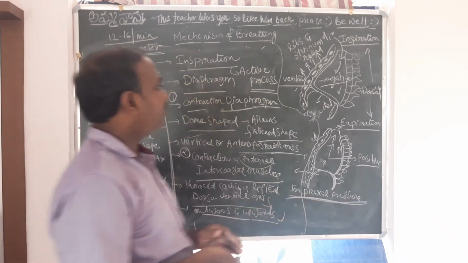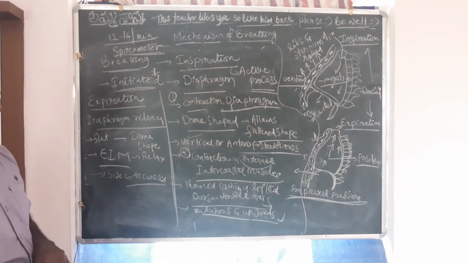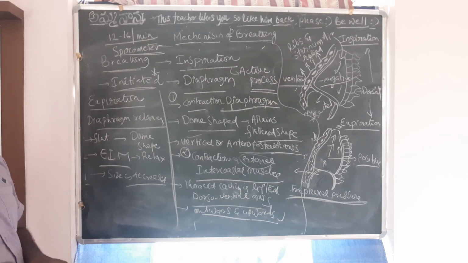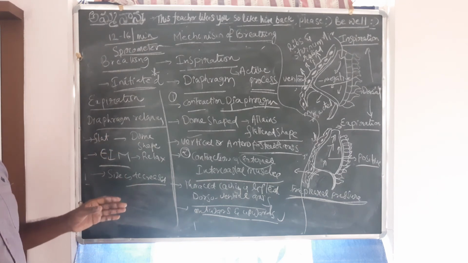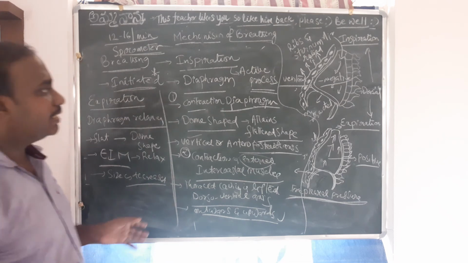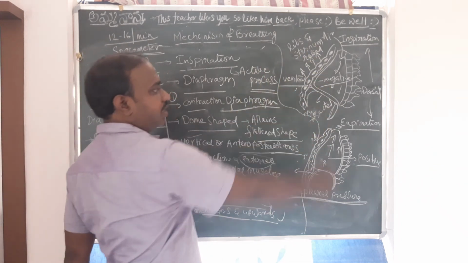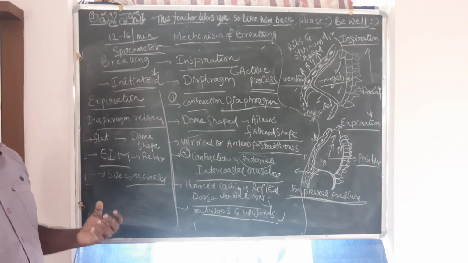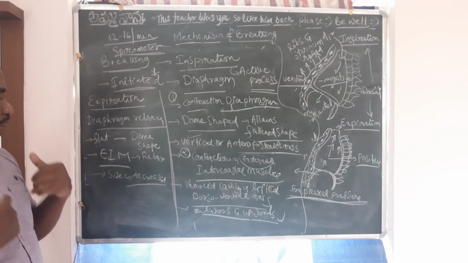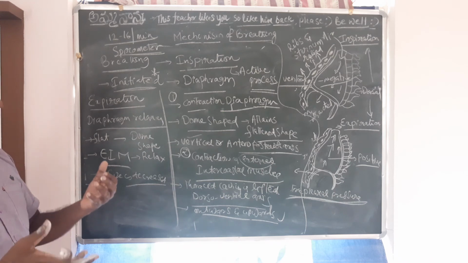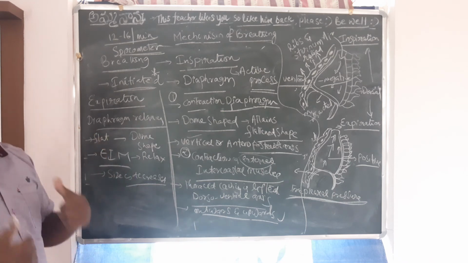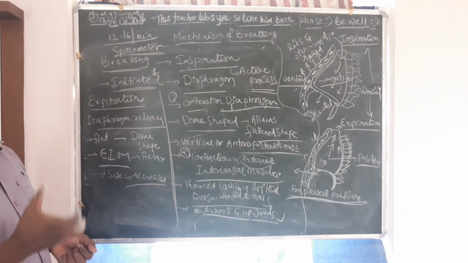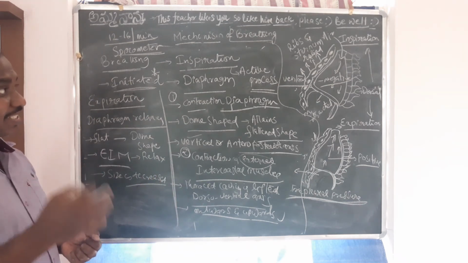And this is an involuntary process. We cannot willingly increase the size of the thoracic cavity. You cannot do that. We cannot make the external intercostal muscles contract. We cannot do that. What can happen is you can increase the strength of breathing.